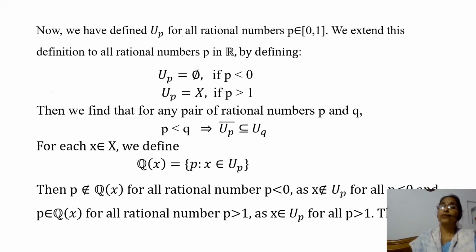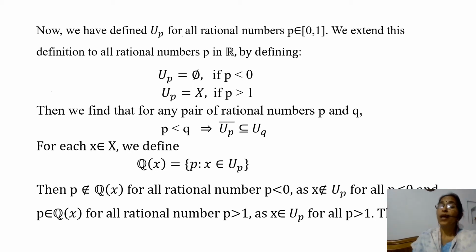Then we find that for any pair of rational numbers p and q, p less than q implies closure of U_p is contained in U_q. If p and q are rational numbers in the closed interval [0, 1], then we have defined U_p and U_q satisfying this condition. But we have to check this condition for all rational numbers p and q. It means we have to check this condition for the remaining cases.